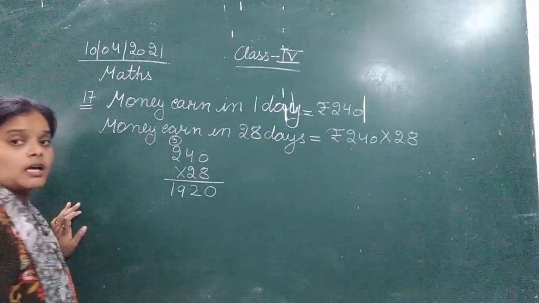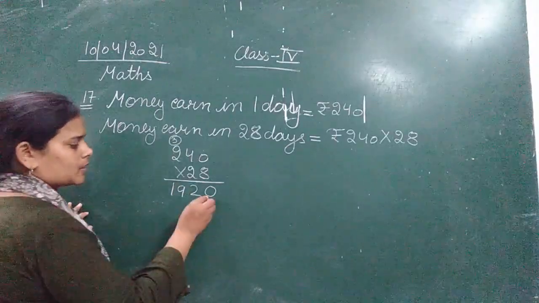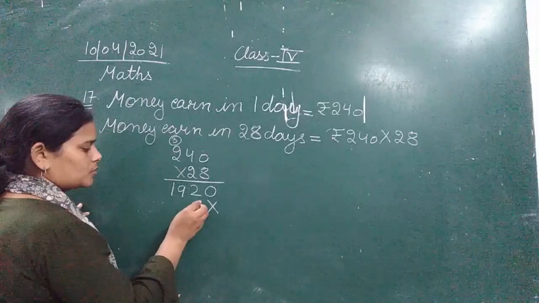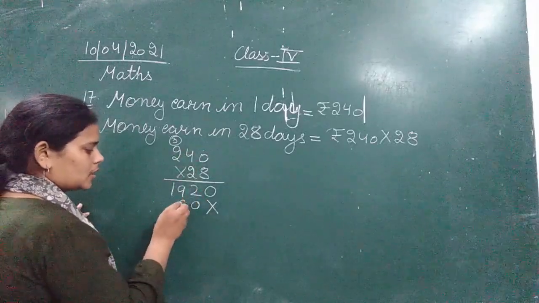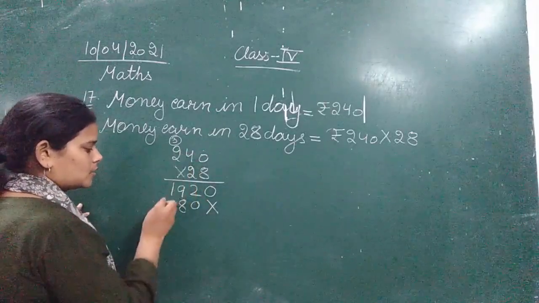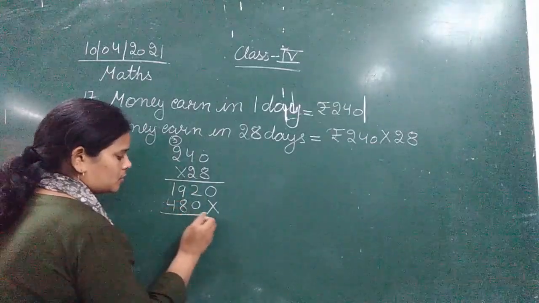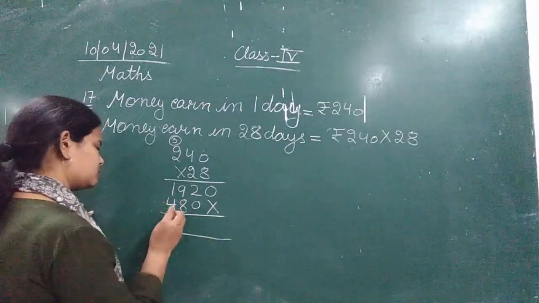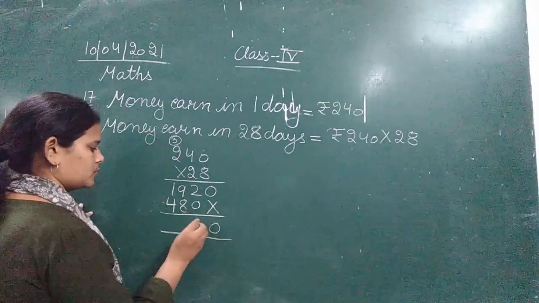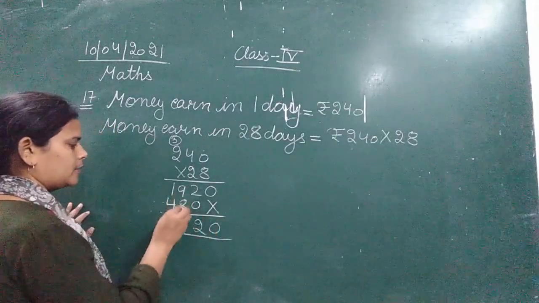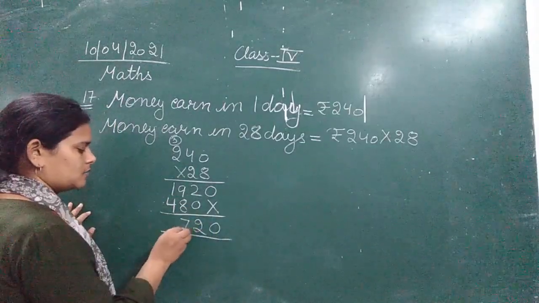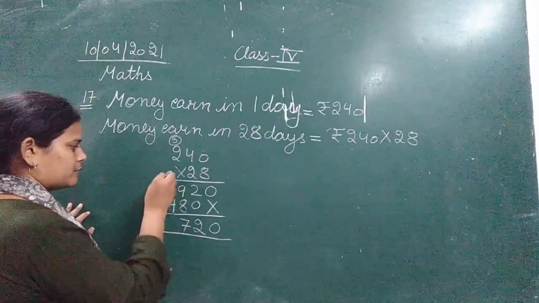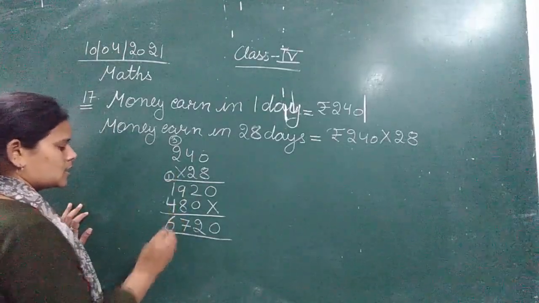That is 19. Next, we need to put a cross here. 2 zeros are 0, 2 fours are 8, 2 twos are 4. So now let's add them all. 0, 2, 9 plus 8, 17, 1, 1 plus 4, 5 plus 1, that is 6.